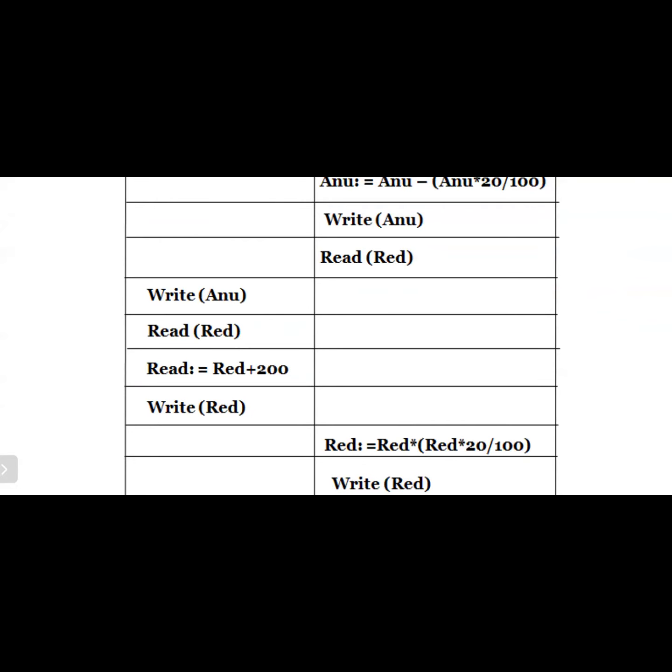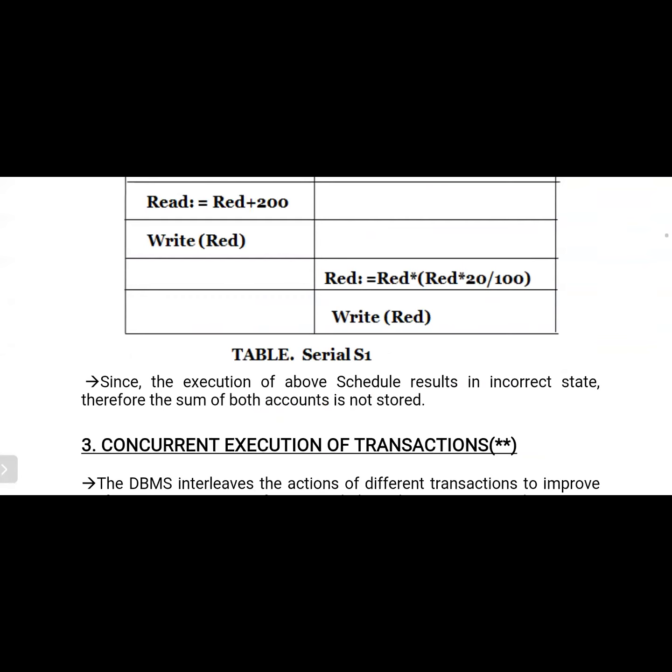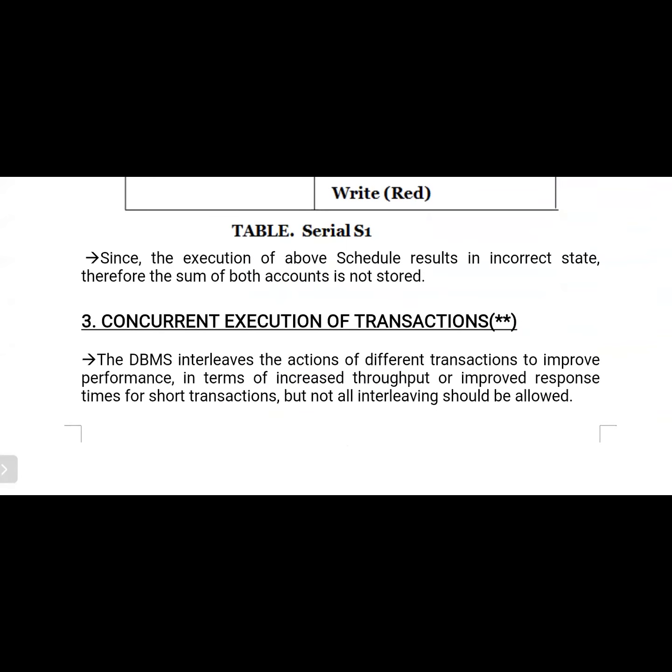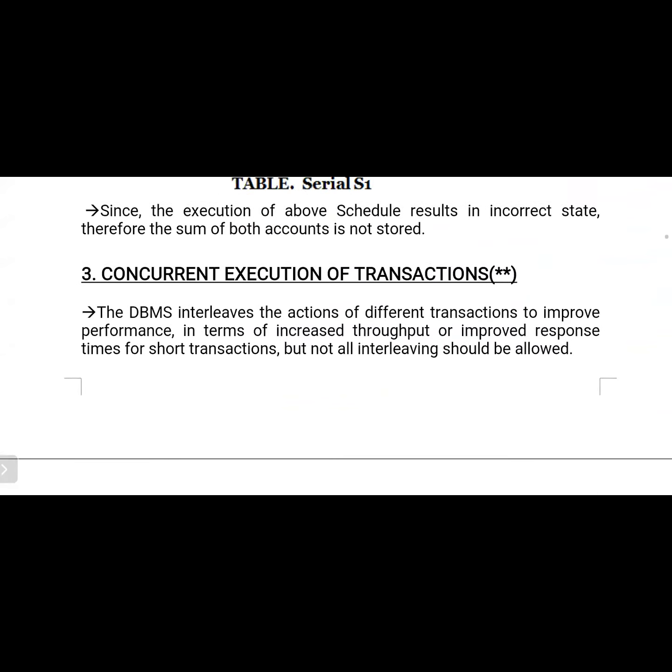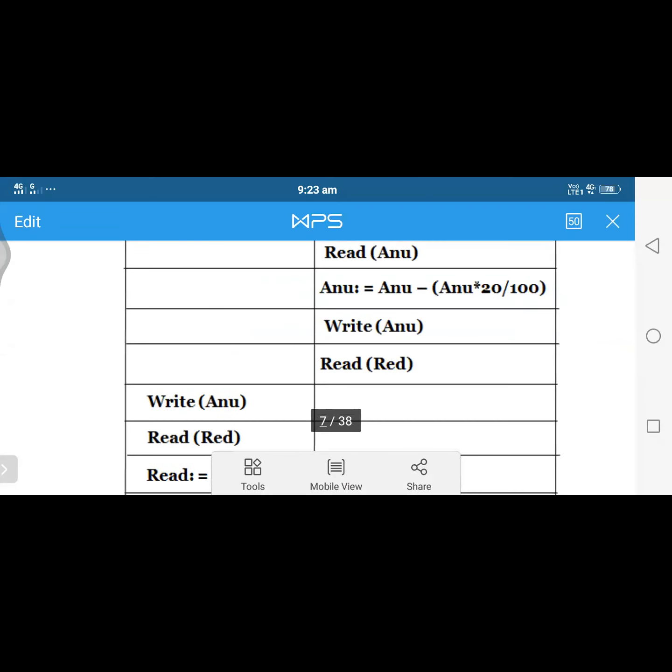In your transaction management answer, you need to explain first of all what a transaction is, what transaction management is, what a schedule is, and what the types of schedules are, and give an example in this manner. Then try to explain that example. Okay, so next one is the concurrent execution of transactions. I hope all of the members were able to understand this.